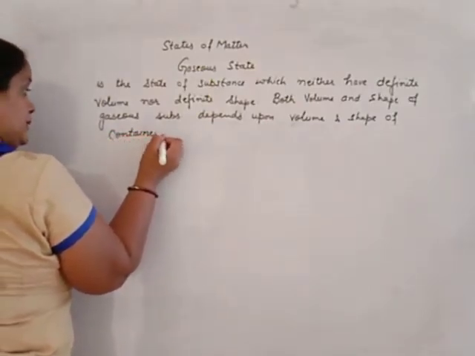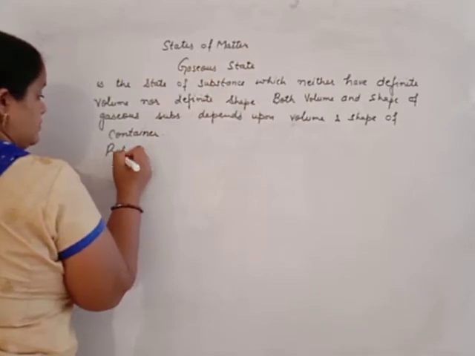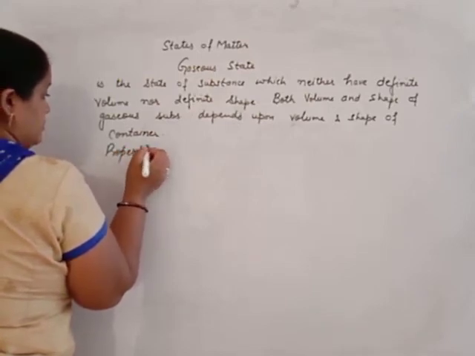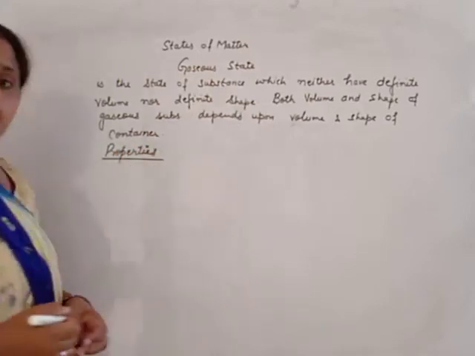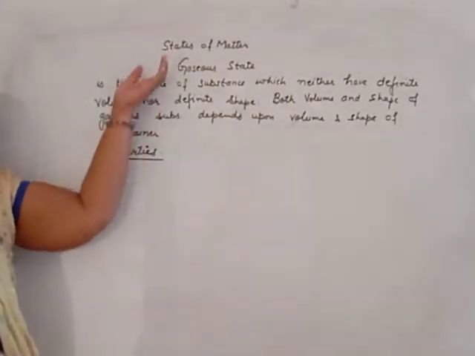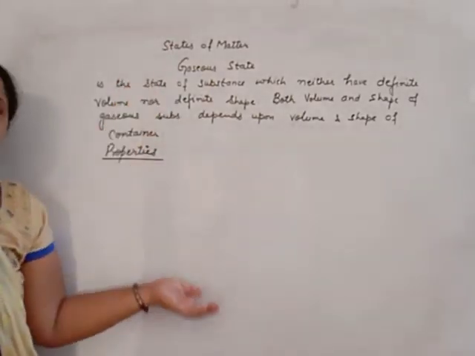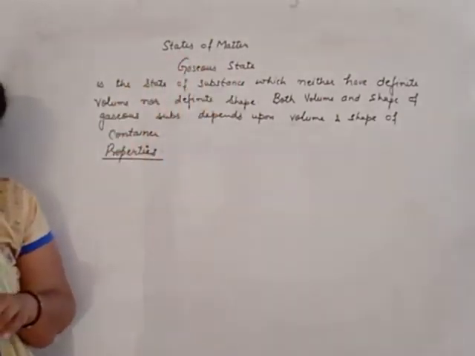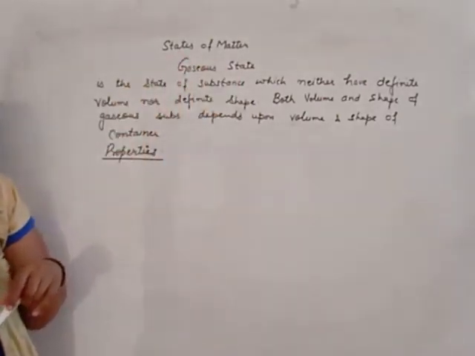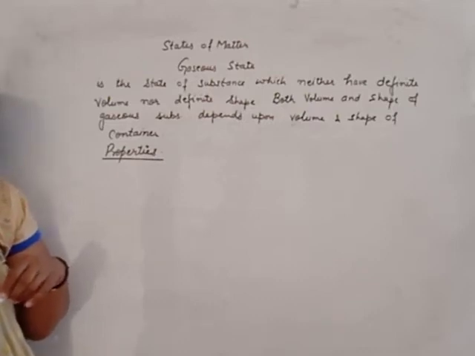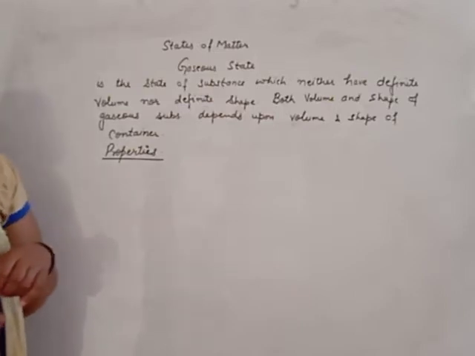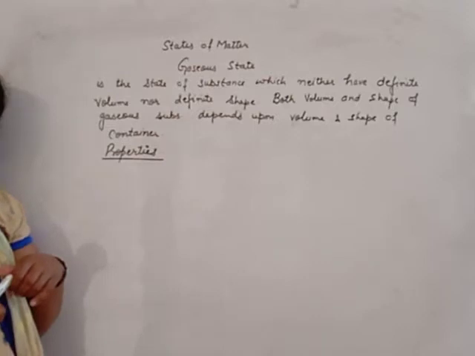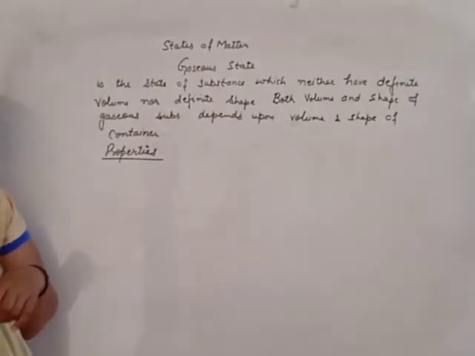What are the properties of gas? In the gaseous state we will discuss the gas. First property you will see here, the shape of gas is not fixed. Second, the volume of gas is not fixed. Third, gases are highly compressible. Fourth, gases have very weak forces of attraction. The density of gas is very low.